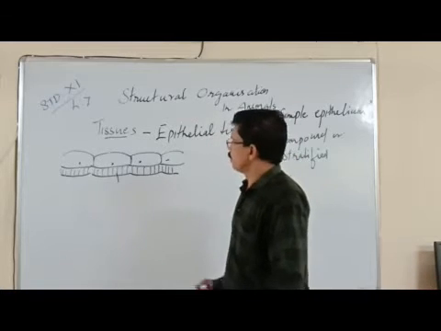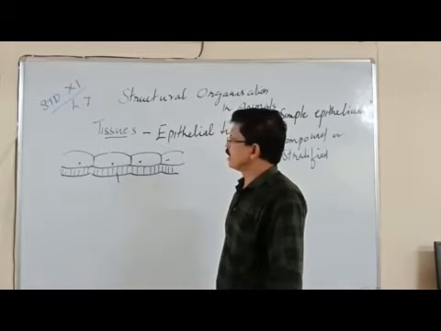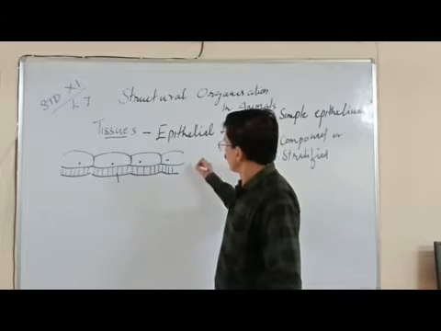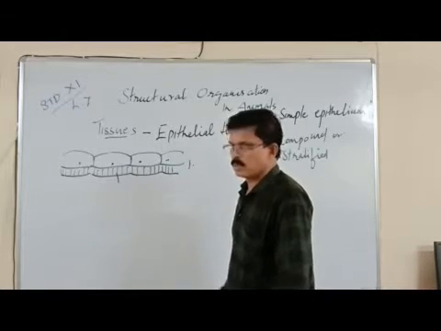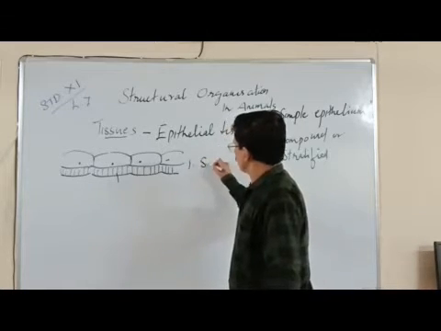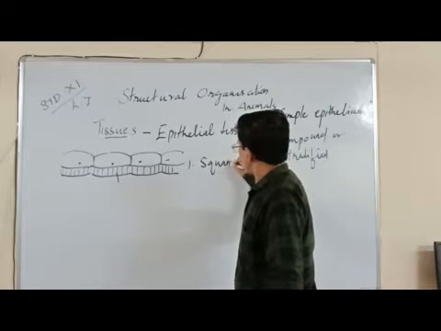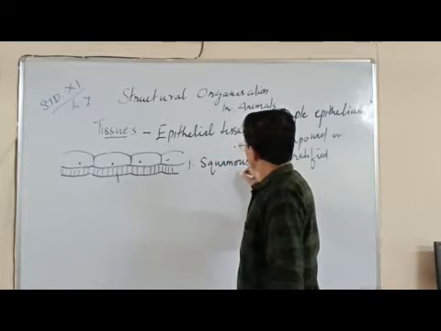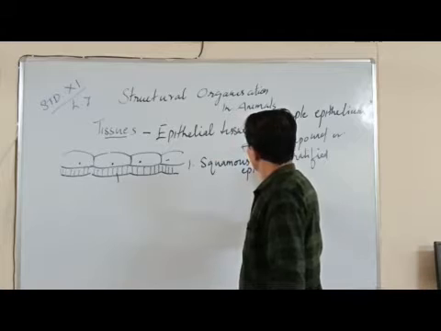Now this simple epithelium can be divided into again three types. Simple squamous epithelium.